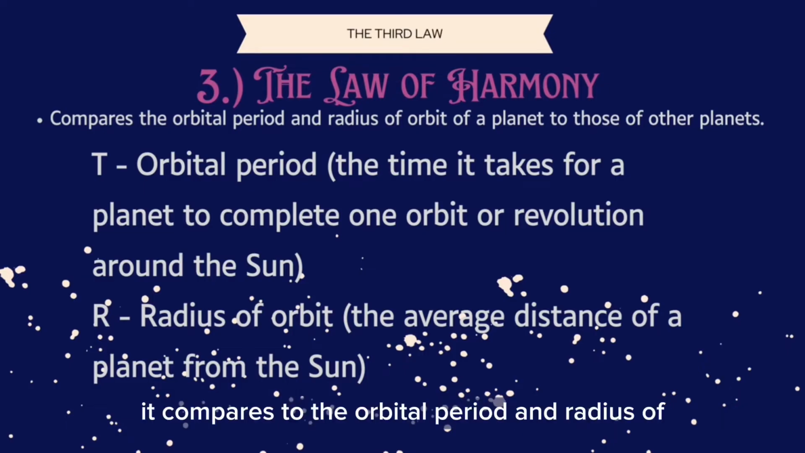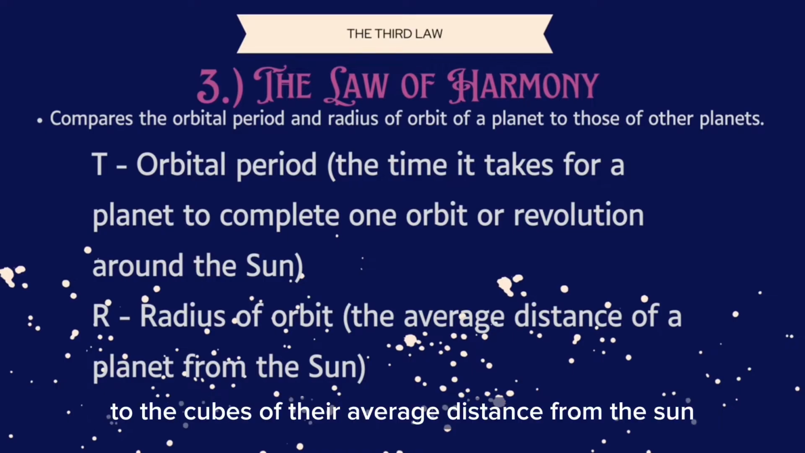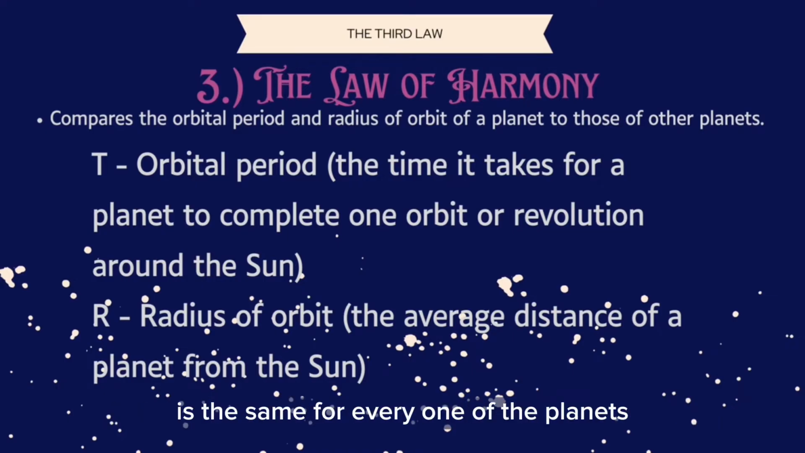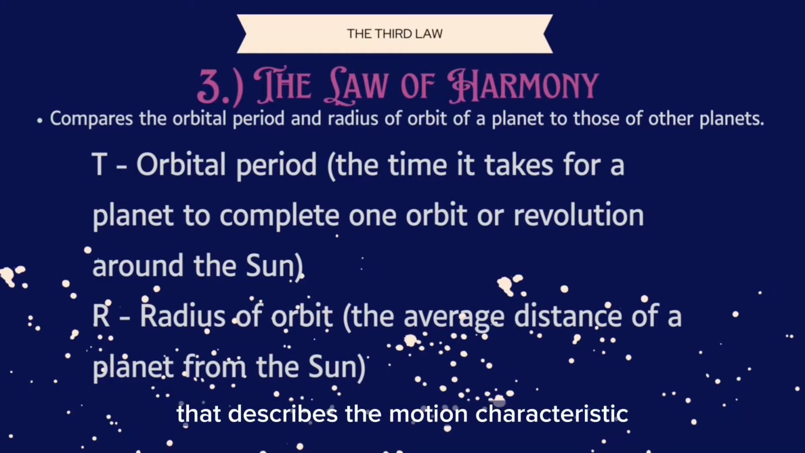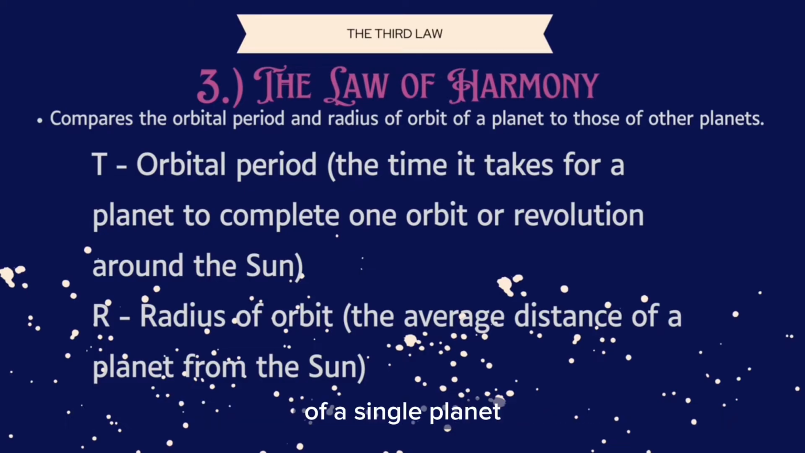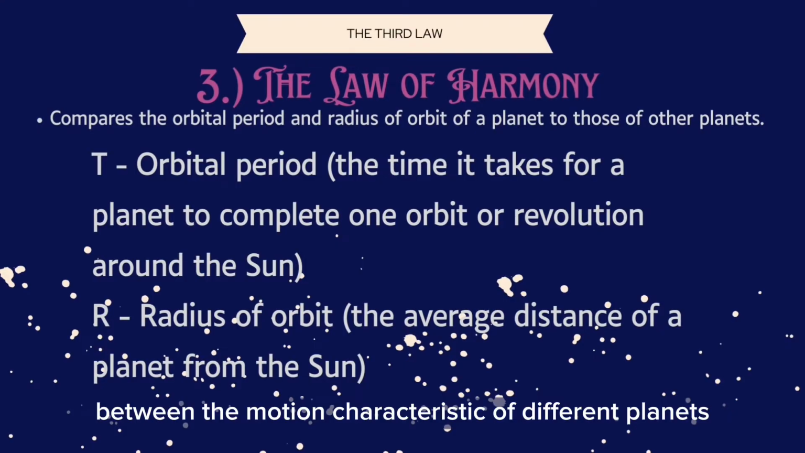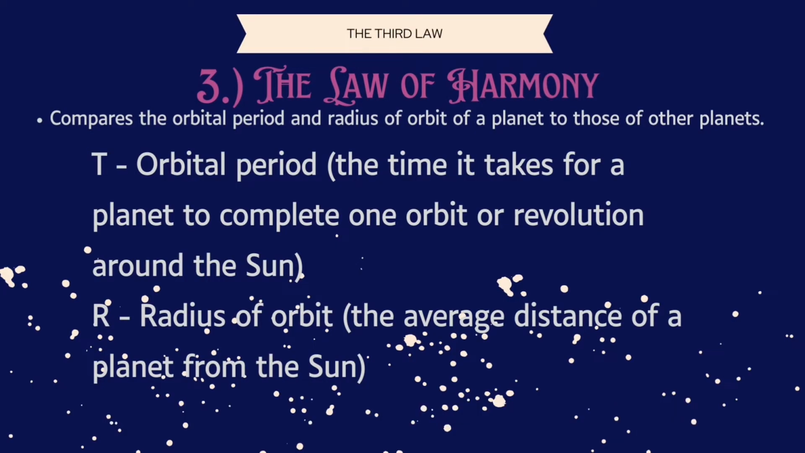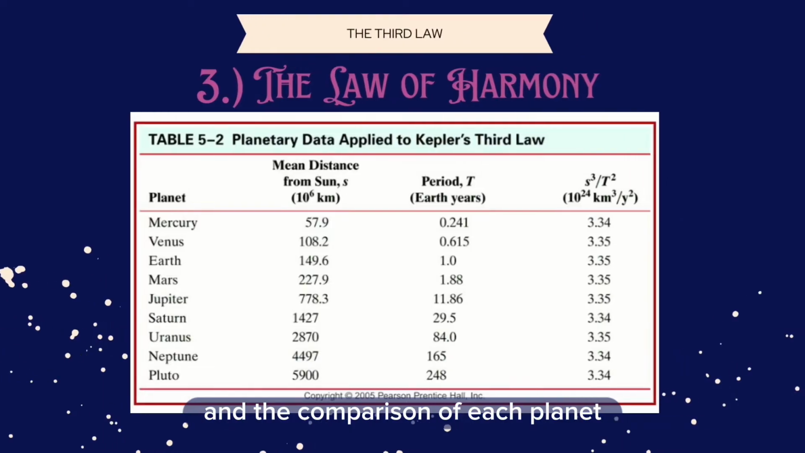It compares the orbital period and radius of orbit of the planet to those of other planets. The ratio of the squares of the periods to the cubes of their average distance from the Sun is the same for every one of the planets. Unlike Kepler's first and second laws that describe the motion characteristic of a single planet, the third law makes a comparison between the motion characteristic of different planets, and the comparison of each planet can be shown in this illustration. So what does this illustration mean?